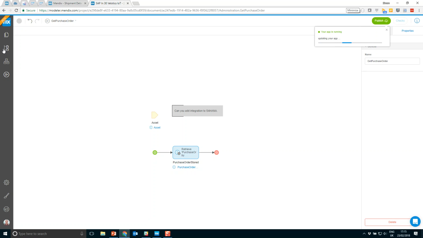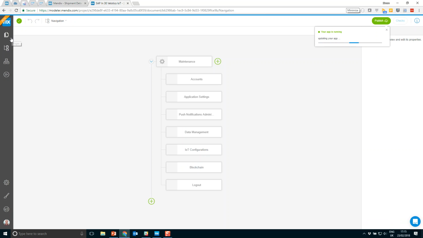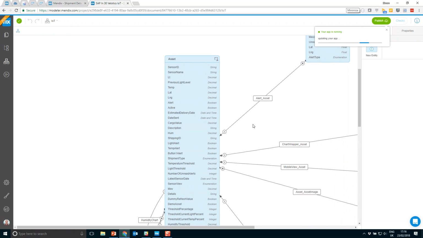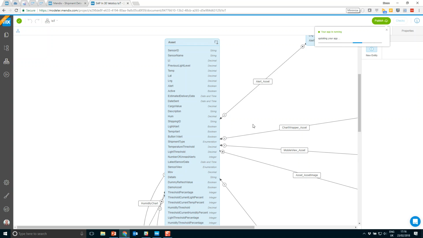As that's deploying, I just want to take you through the rest of the application platform. On the left-hand side here, we have the navigation, so we can drag and drop and build out our user's navigation. We have our domain model, which allows us to build out our data structure. It's any data that we're going to interact with, whether it be stored in a database of our choice, or whether it be stored in memory when we're retrieving it from a third-party system, such as an SAP system in our backend.